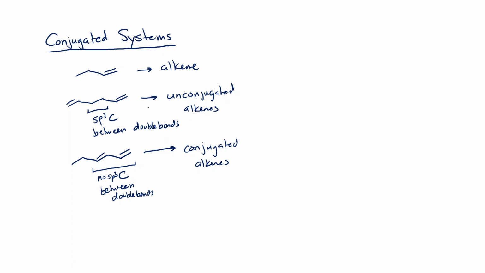If we make a carbocation at one of these two positions, so let's say we take this unconjugated alkene and treat it with acid, we make the carbocation on the more substituted carbon and add the hydrogen here. This carbocation can't really react with this double bond. The pi electrons here can't share with this carbocation, and there's no resonance stabilization here.